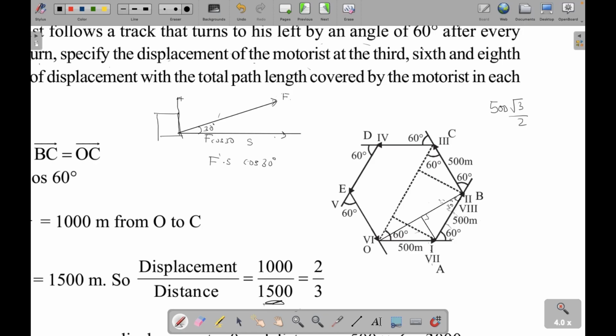And in the y direction it will be F sin 30. But you know in the y direction there is no displacement. So in the y direction work done is 0. In the x direction it will be the force in the x direction, which is F cos 30, times S.